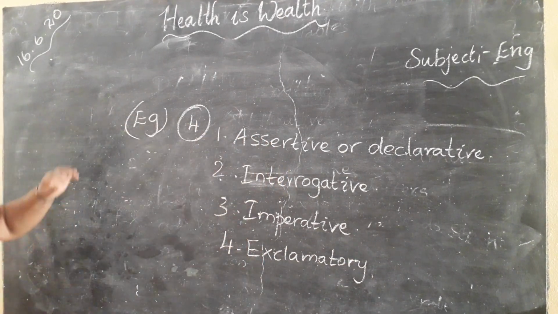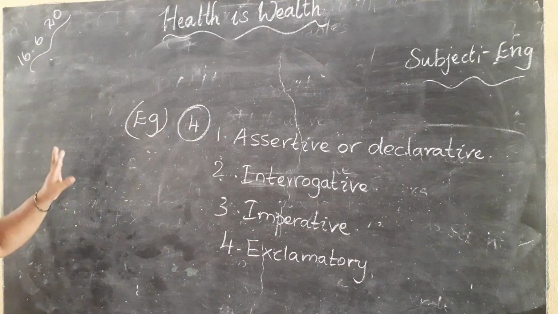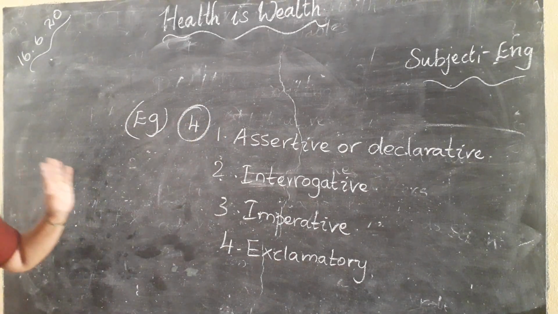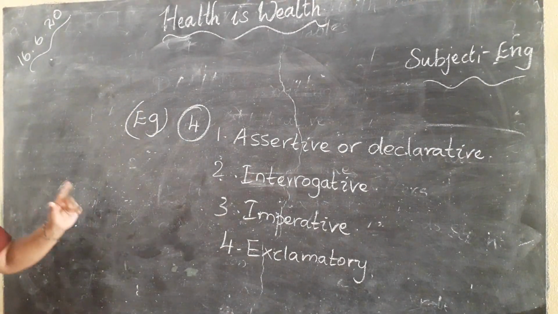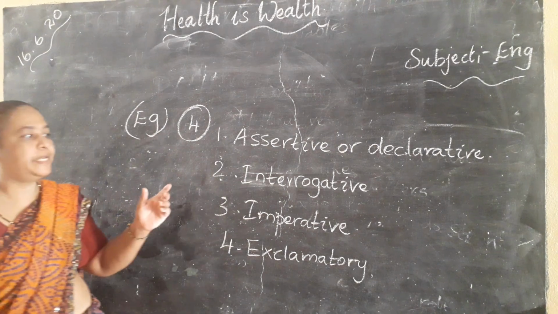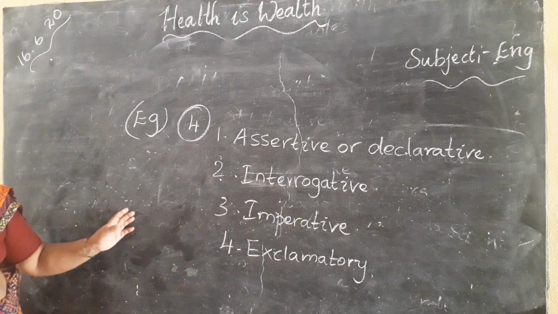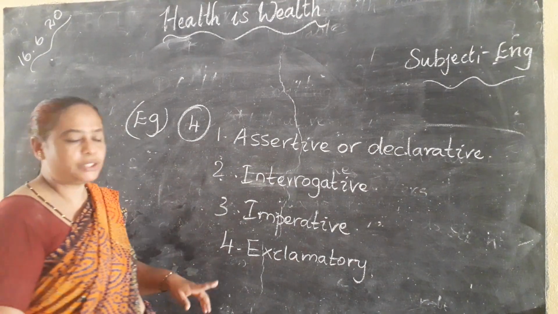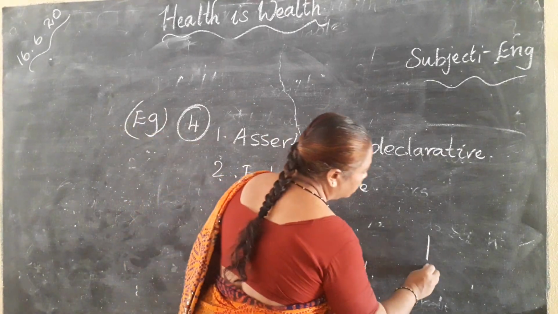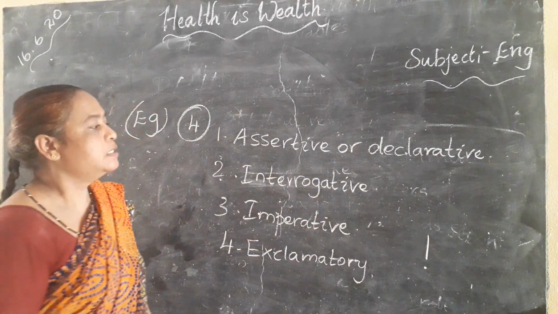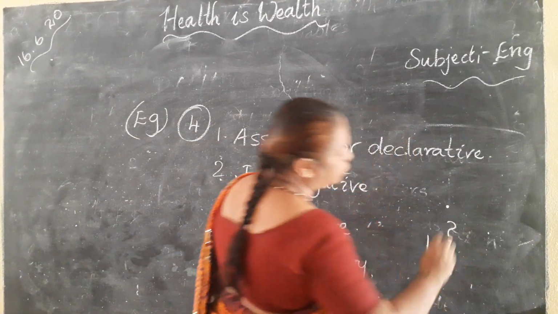So once again listen, children, a sentence is a group of words which gives a complete meaning. It should give a complete meaning and the words have to be arranged in a proper manner. If you start writing a sentence, the first letter should be a capital letter and the sentence ends with a full stop. If it is a question, it ends with the question mark. If it is an exclamatory sentence, it ends with the exclamatory mark. I think you people are aware of this. This is the full stop, this is the question mark and this is the exclamatory mark.